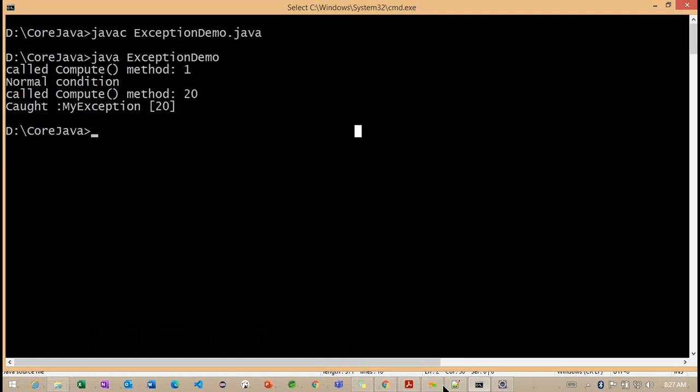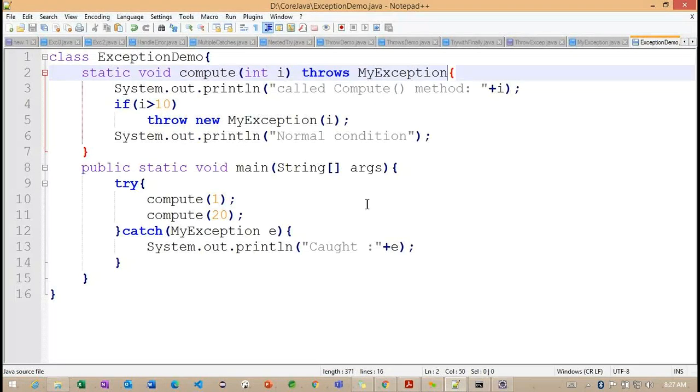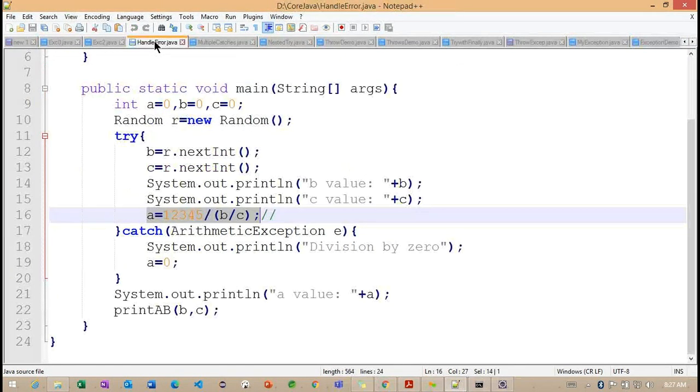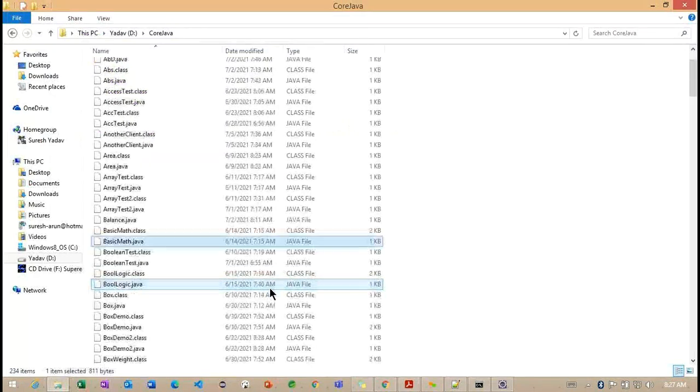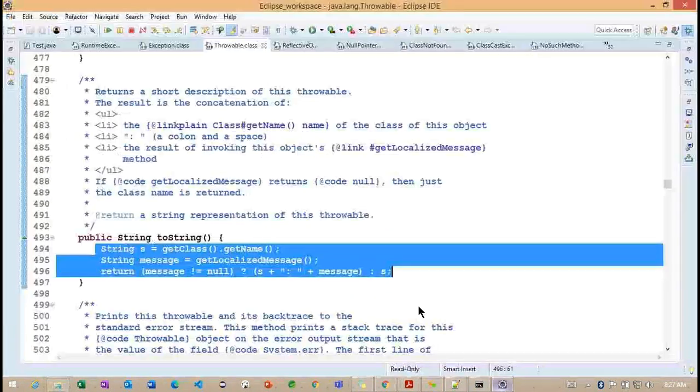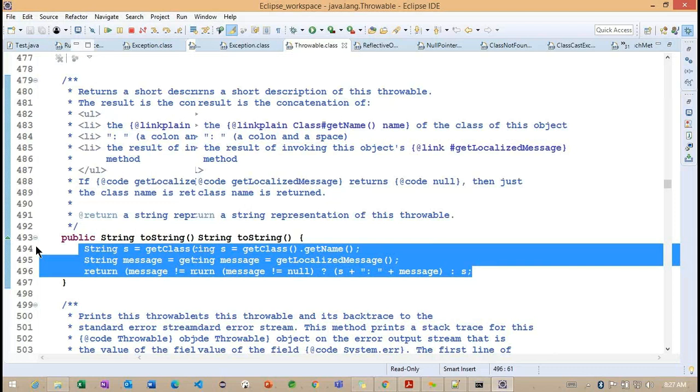Okay, now, the same exceptions as previously, what are the exceptions we handled here? This particular exception 0. I want to check inside this particular toString here, and show you how this toString is going to work.